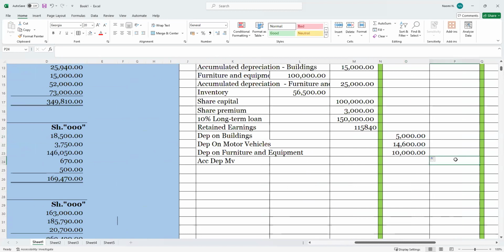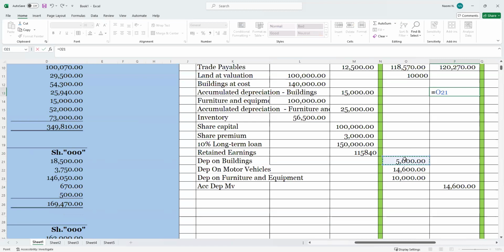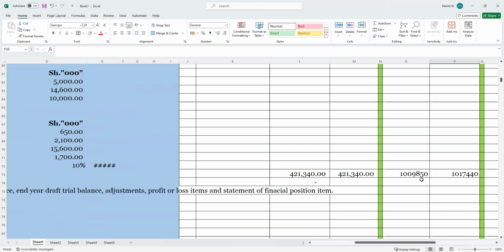Then on here, accumulated for motor vehicle, we will just credit this. Then we had here accumulated depreciation for the building, and we have the depreciation for the building. Just do like that. Then we say here accumulated for furnitures. This is what we have. And remember that we are monitoring our books, they are not balancing.